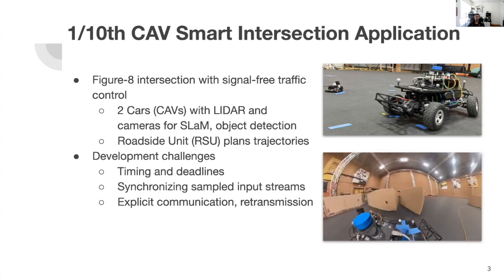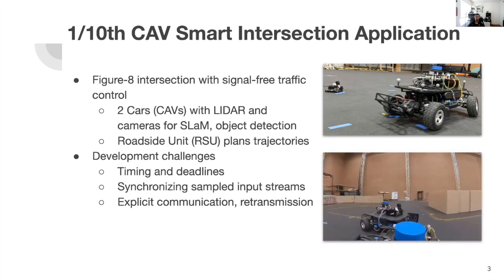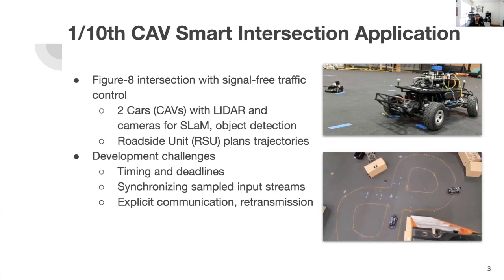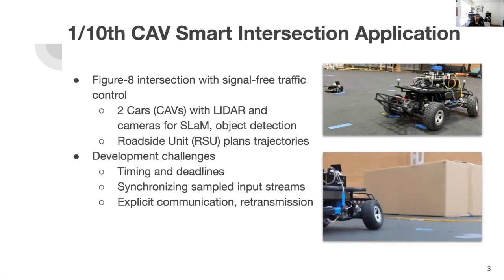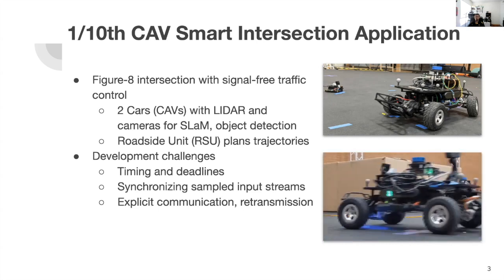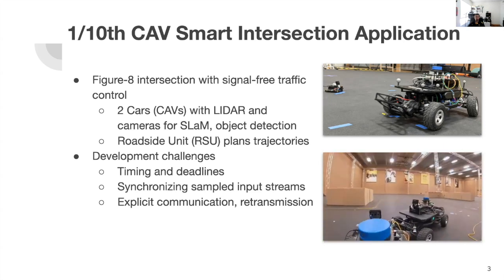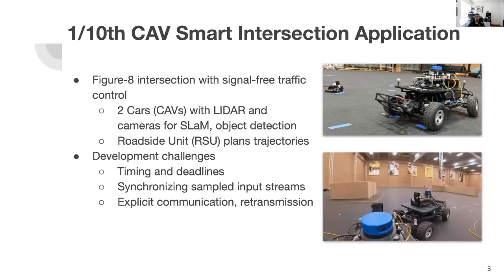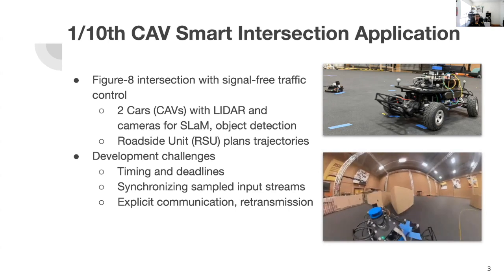The roadside unit, or RSU, receives all the locally fused detections from the vehicles and makes a global data fusion, and then calculates trajectories to send the cars through the intersection. The cars then execute those trajectories as they pass through the intersection. There are many things that are hard about developing such an application, namely synchronizing inputs across vehicles so that sensor fusion is useful, explicitly creating communication, setting up deadlines and timeouts, synchronization, and communication between processes, and more.